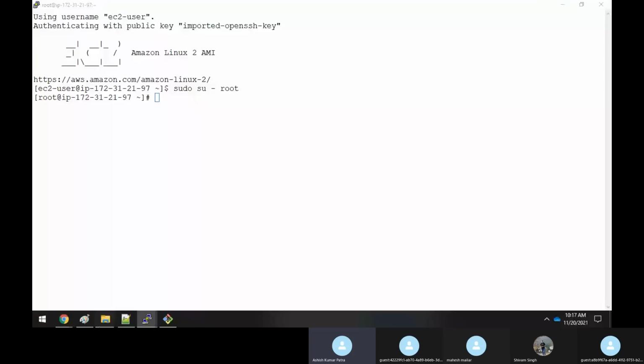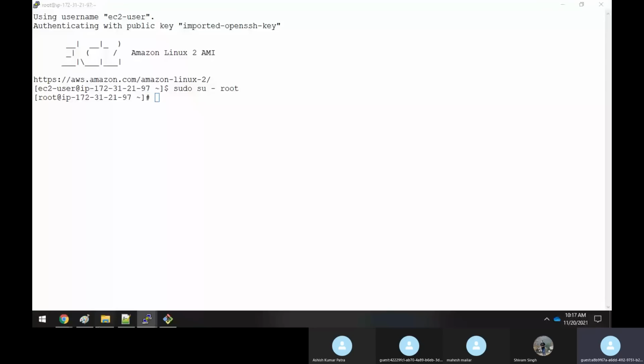Yes, Rajesh bhai, I'm good. Okay, so now you understood how we can log into the machine. Now our basic requirement, if you see the diagram, is that whenever you want to have a Docker swarm, in each and every node you have to install the Docker package. You need to start the Docker service and enable it. So let us do that now.